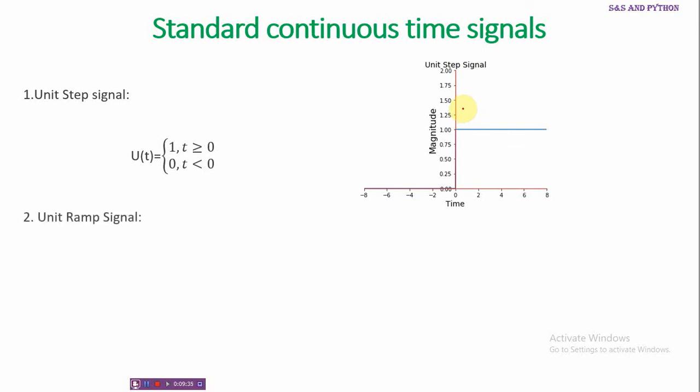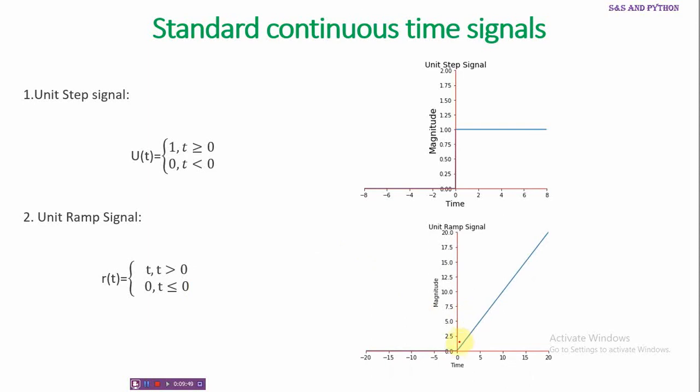So next signal is unit ramp signal. The ramp signal is represented by r of t, that is it is defined as r of t is equal to t for t greater than 0 and 0 for t less than or equal to 0. So it represents a straight line passing through the origin. At t is equal to 0, its value is 0 and its value corresponds to a straight line with slope equal to 1.